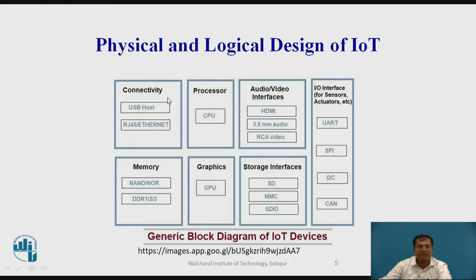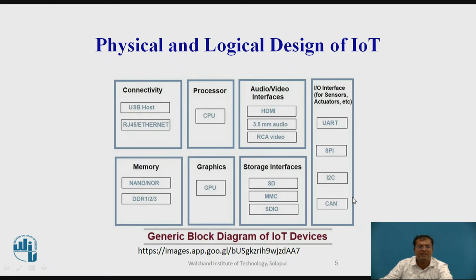Things may be connectivity, for example, the USB host, Ethernet, or it may be a processor, central processing unit, or it may be audio video interface like HDMI, audio, RCA video, or it may be IO interface for sensors, actuators, etc. like UART, SPI, I2C, CAN.